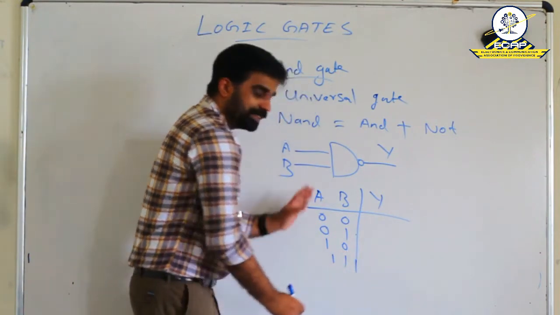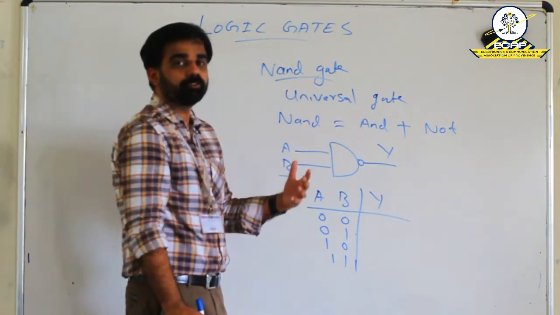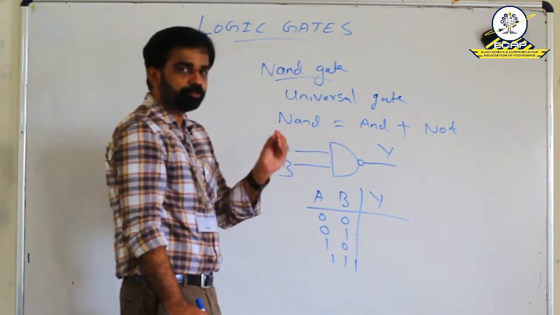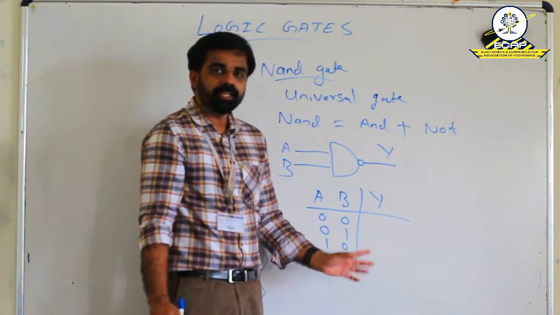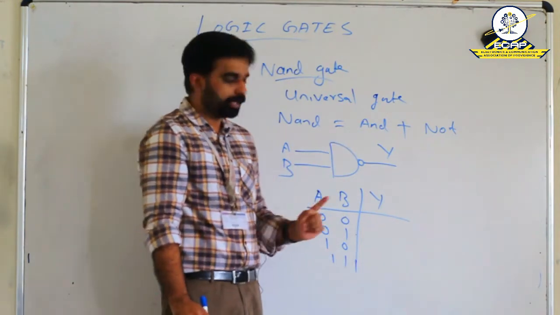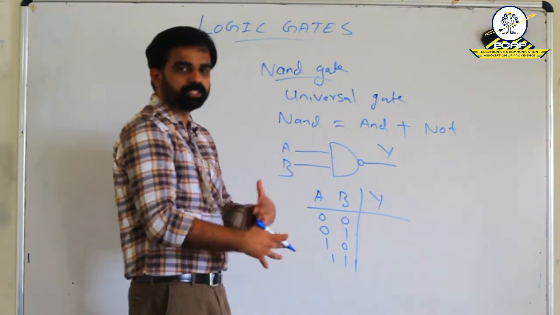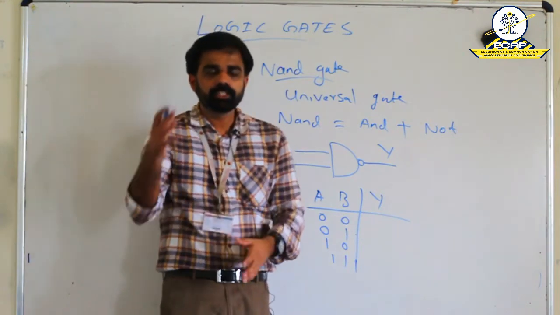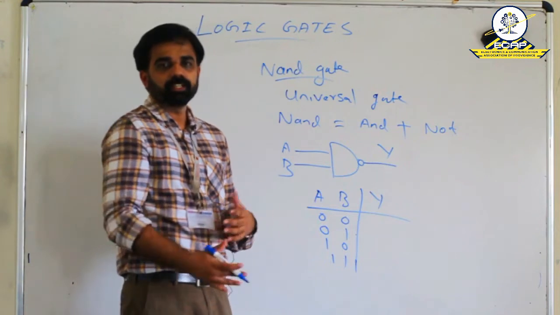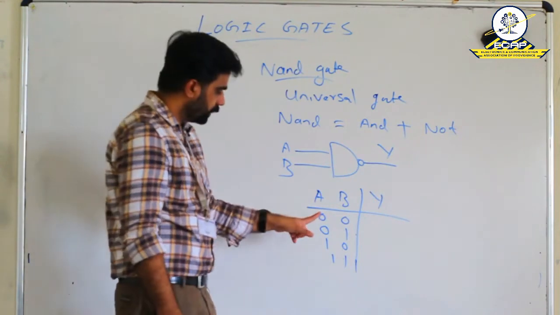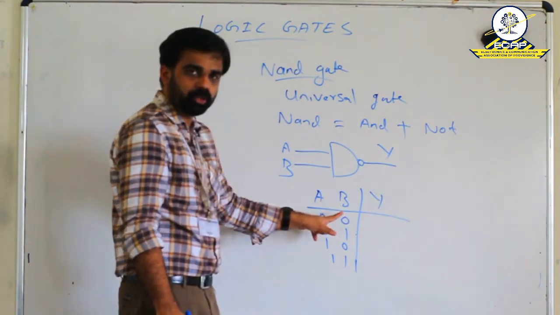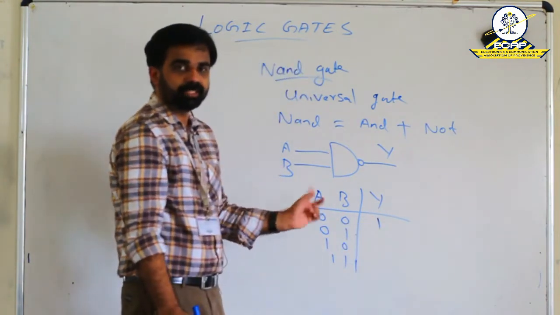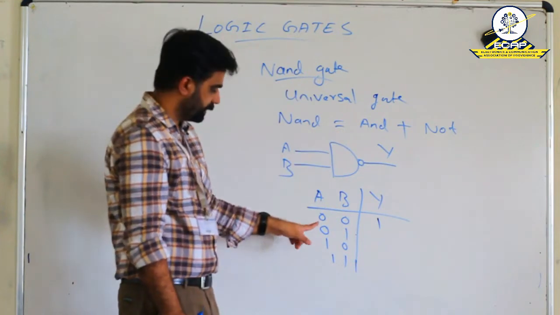Here, it is just a reverse of what we saw in the case of AND gate. In the case of AND gate, if both the inputs are high, then only the output is high. But here, it is just opposite, because whatever be the AND output, it passes through an inverter. So, that is again complementing or inverting. So, if both the inputs are 0, then the output is 1 in the case of NAND gate, because opposite of AND.